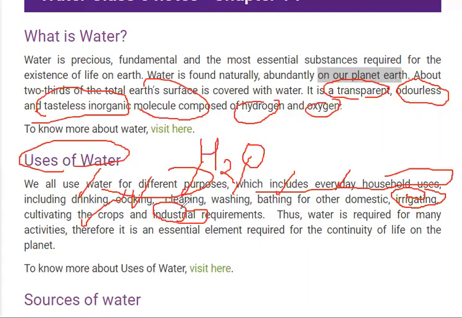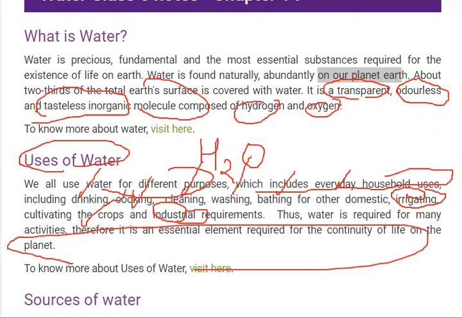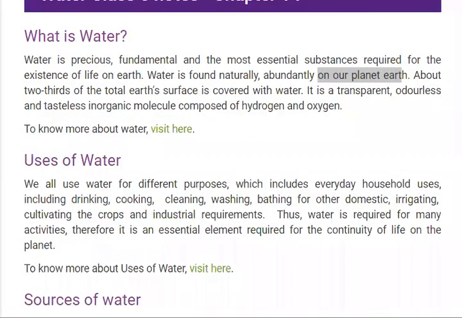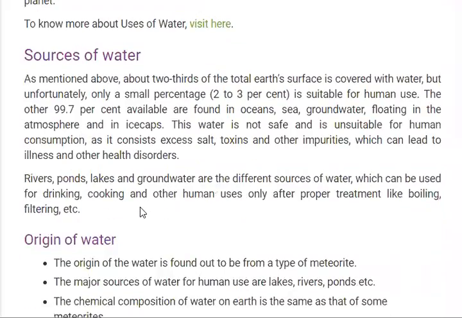Therefore it is essential for the continuity of life on earth. Without water we cannot expect life on earth. Is it clear?